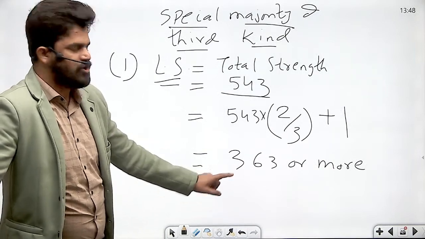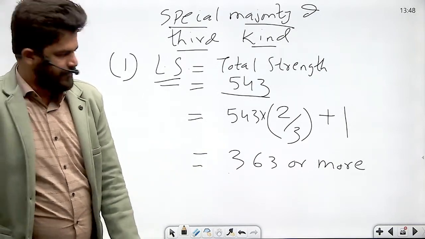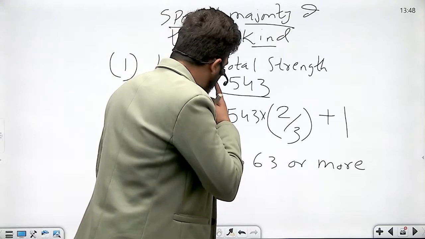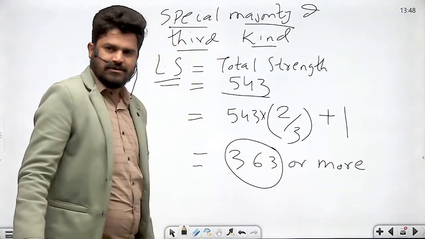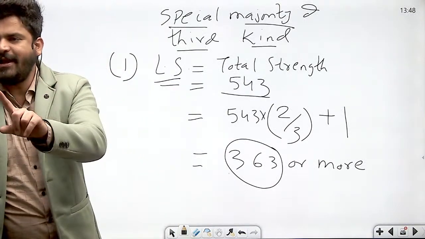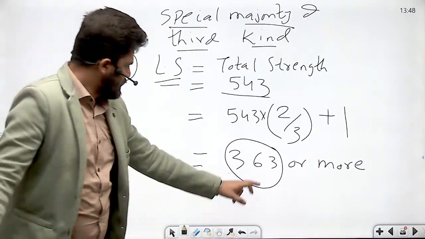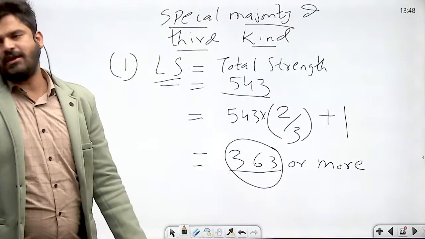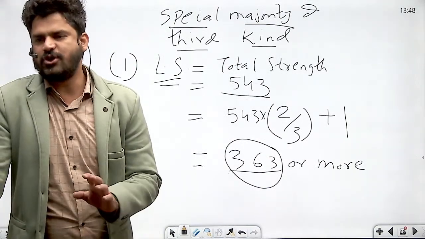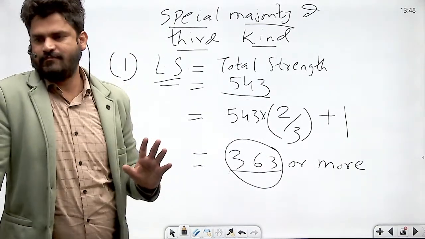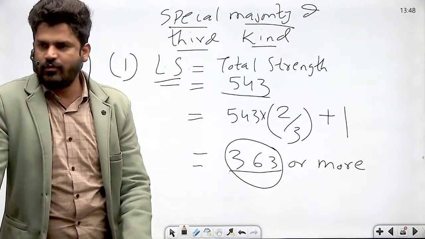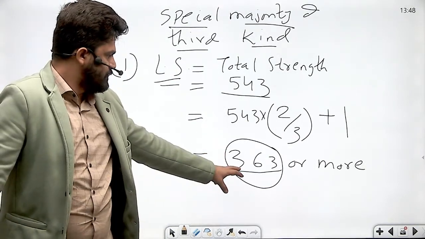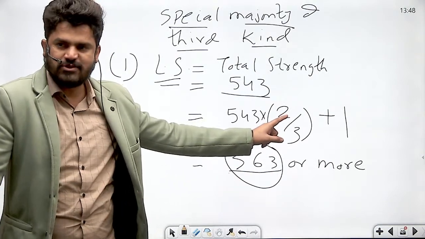It would be 363 or more. So, to pass this special majority of third kind, the support of at least 363 members of Lok Sabha is required. Yes, is it 363? Calculate karo. 543 into 2 plus 1. 363 plus 1. Don't forget plus 1, right?